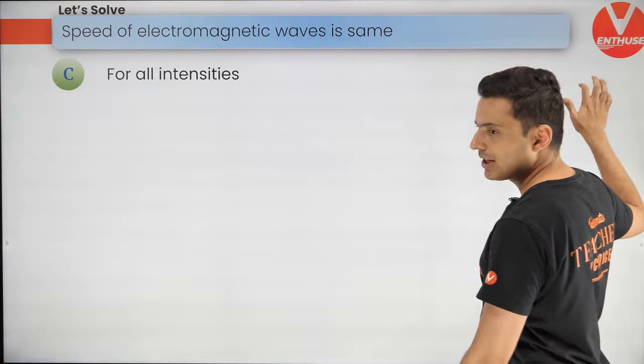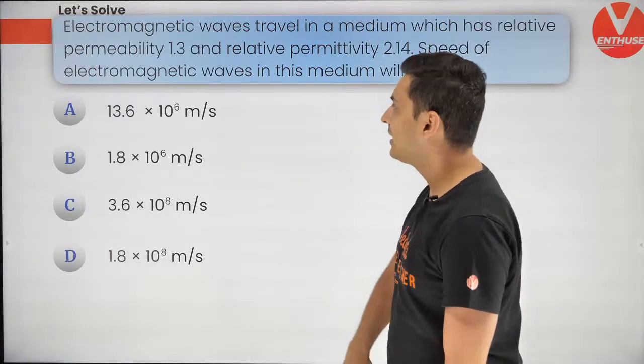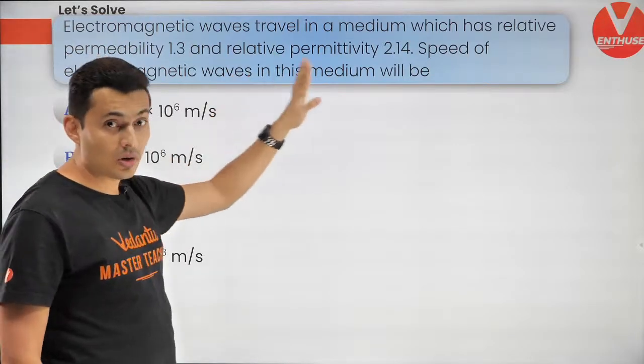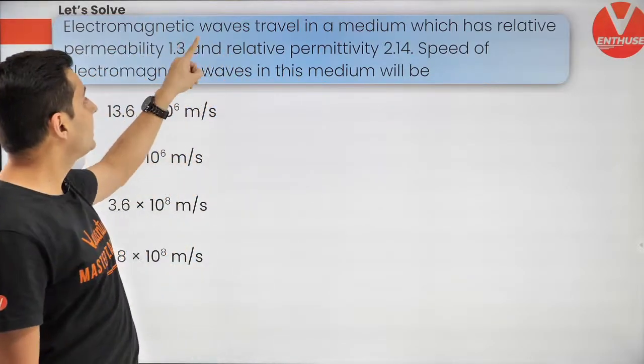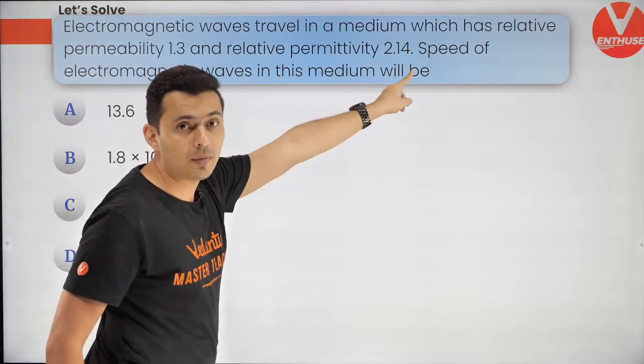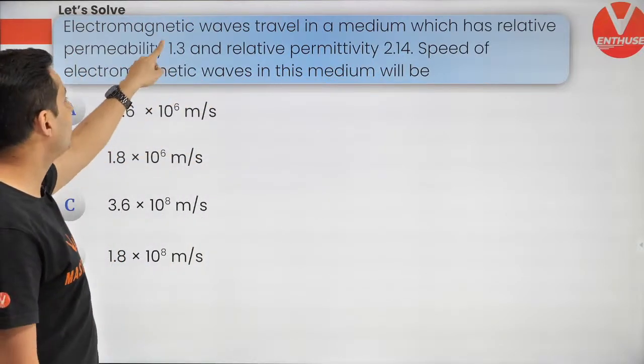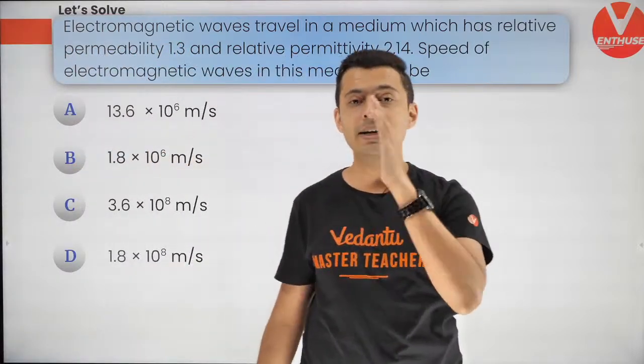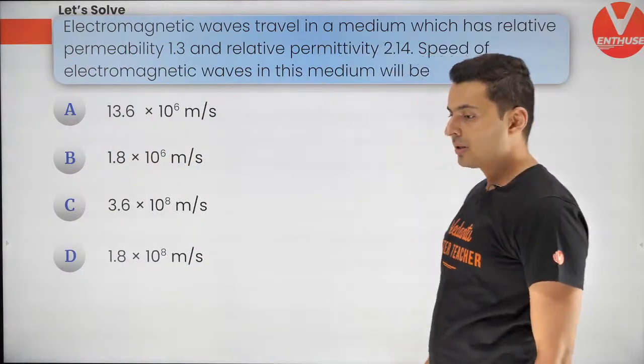Shall we go ahead to the next question? Very good. Here it comes. Next question. Try and do this simultaneously. I will also solve. So there is relative permittivity, which is 2.14, relative permeability, which is 1.3. What is the speed of light in this particular medium? That's the question.